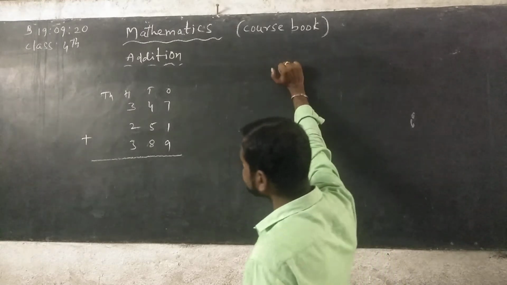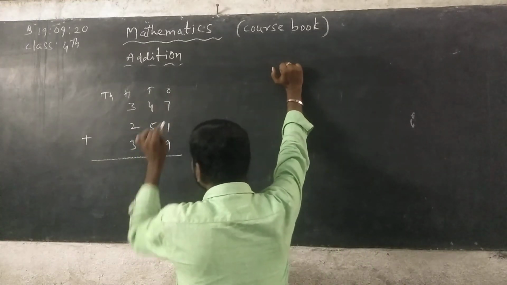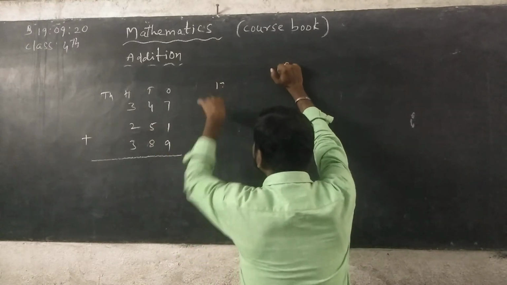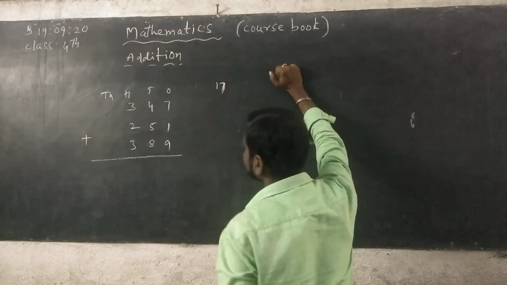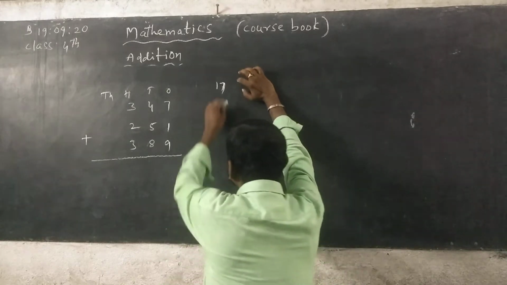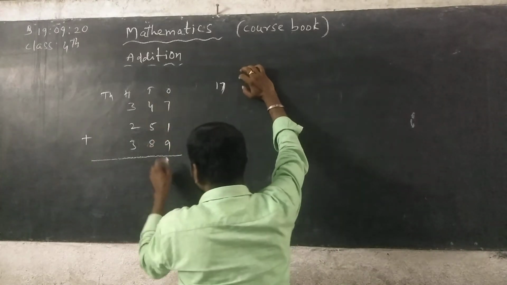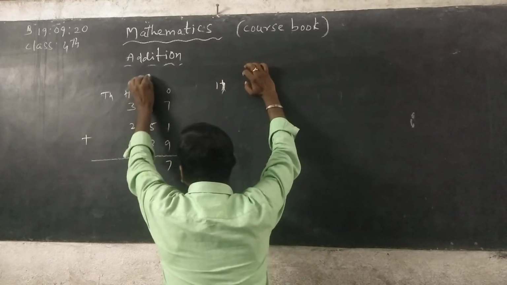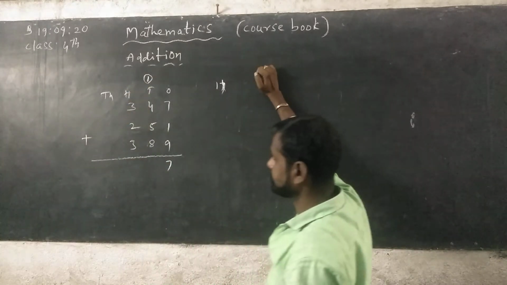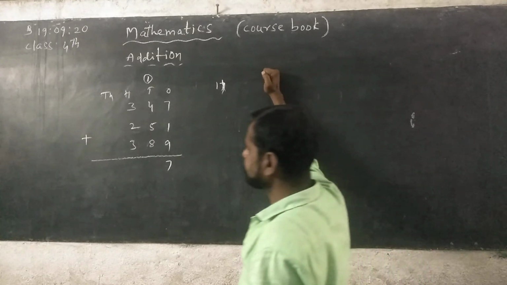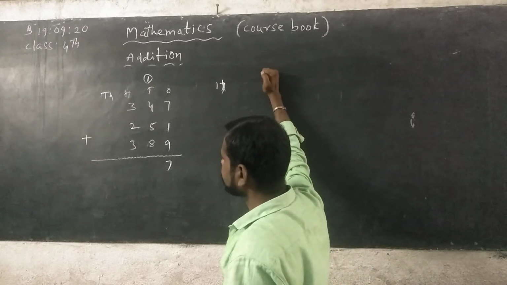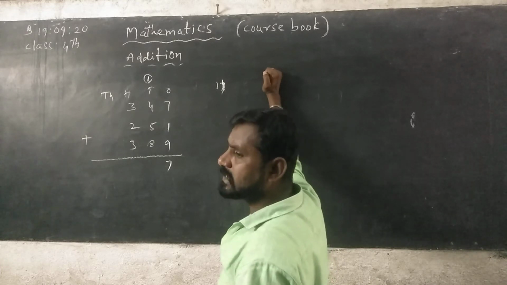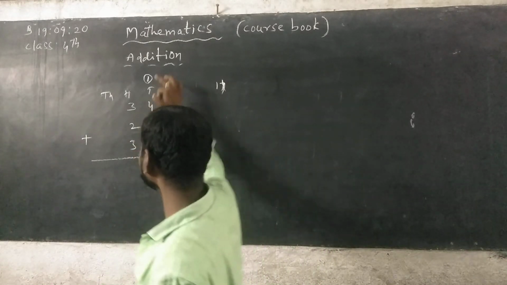See here. 7 plus 1, 8. 8 plus 9, 17. 17 is a 2-digit number. So we have to take 7 and write under ones column, and 1 is carrying to tens place, means tens column. Now we can add the digits in tens place with carry.